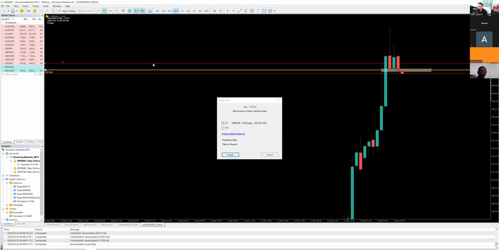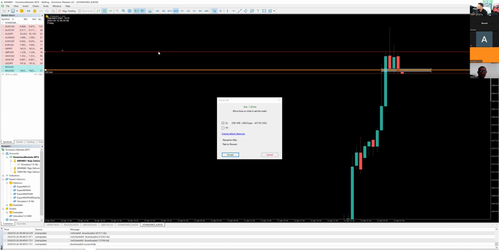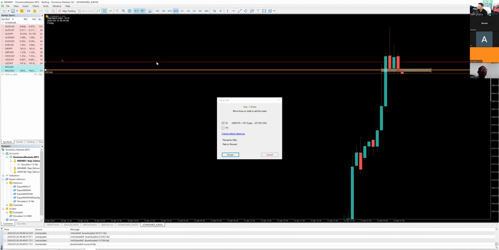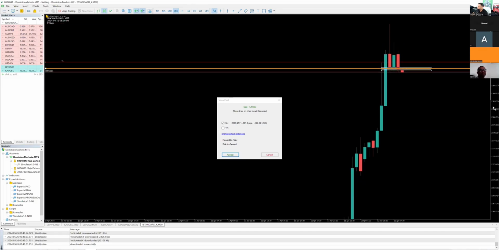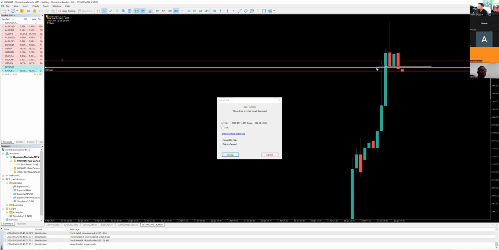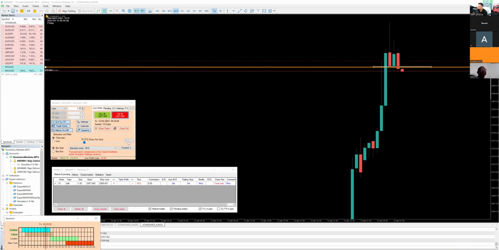Now at this point, I don't want my stop loss to be above this candle because it's too big. In this case, I'll have my stop loss somewhere within this range over here. Because if this candle is breaking and closing below these candles, not the wicks, the bodies right over here, what's the probability of this candle to continue to push down? There's a very high probability for the candle to continue to push down.